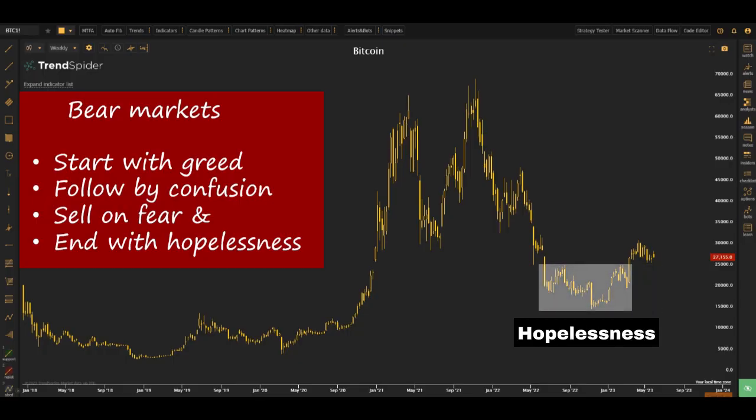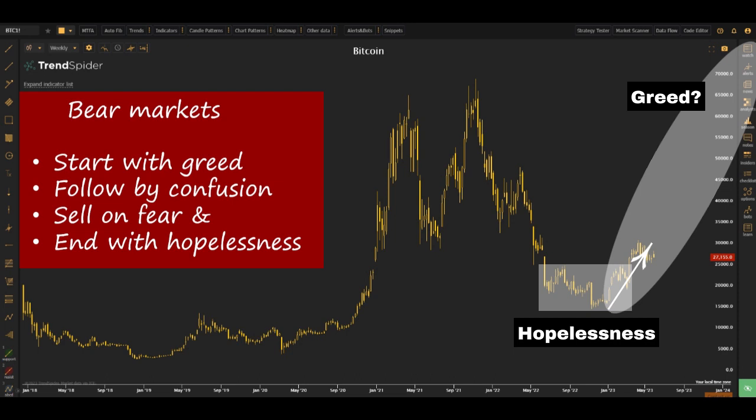And we saw Bitcoin enter a short period of hopelessness. And what we're seeing here is that Bitcoin is the top currency among all the cryptocurrencies. With this little surge that we're seeing here, there's interest. Now, could this be the beginning of a new cycle?